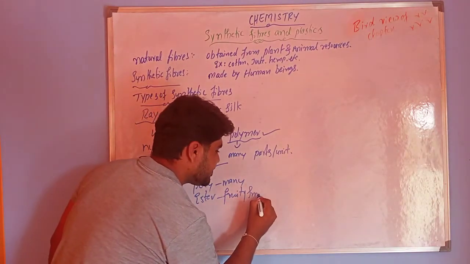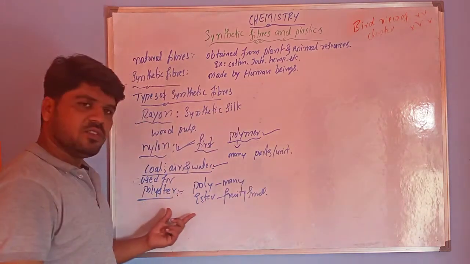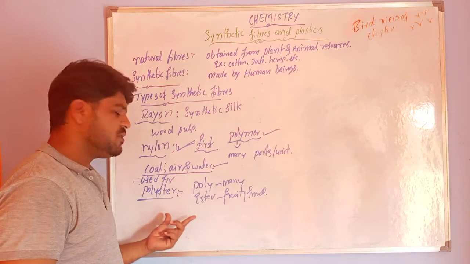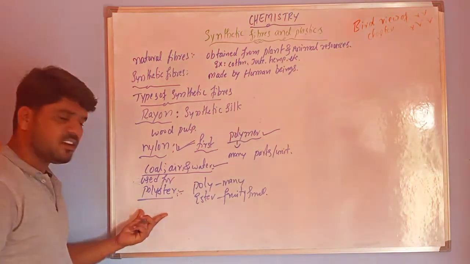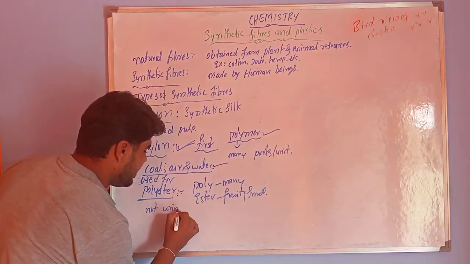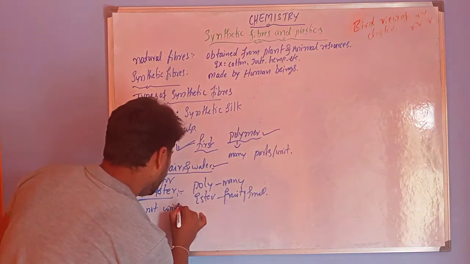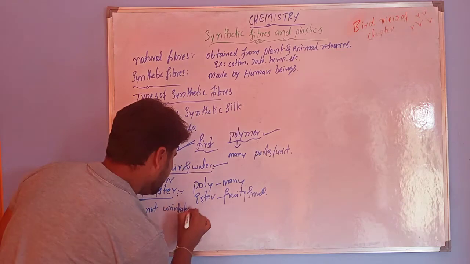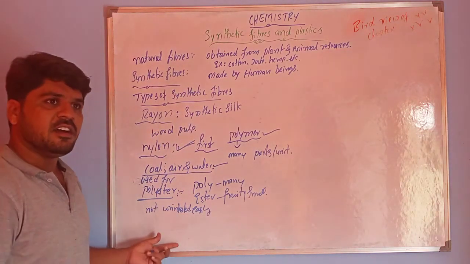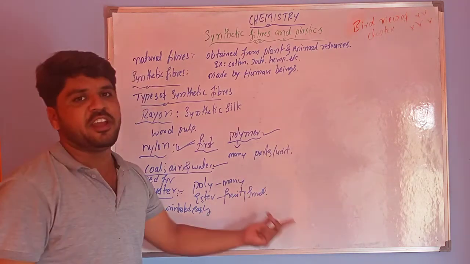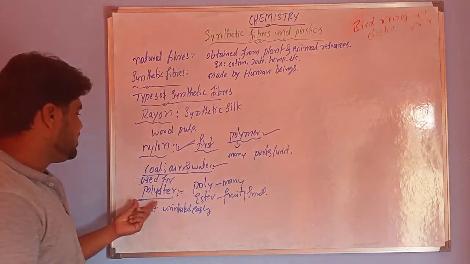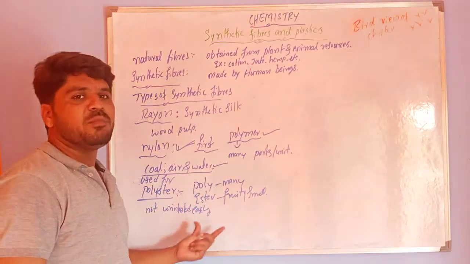Polyesters are very popular nowadays because they do not wrinkle easily, are easy to maintain, durable, and easy to wash. That's why polyesters are very famous nowadays.